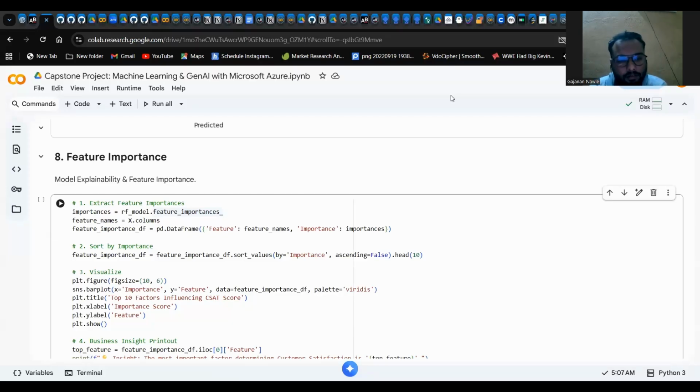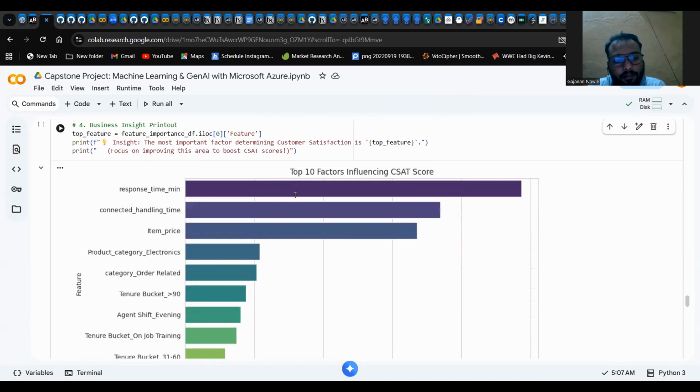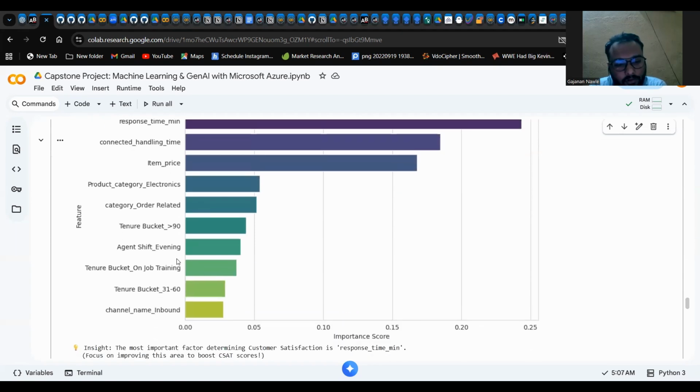So moving to feature importance. While high accuracy is good, every business needs to know what drives their customer satisfaction. For that, I have extracted feature importances from the random forest model. If you look at the graph, you can see response time mean is the first driver of customer satisfaction, followed by connected handling time, then item price, then product category electronics, and so on.